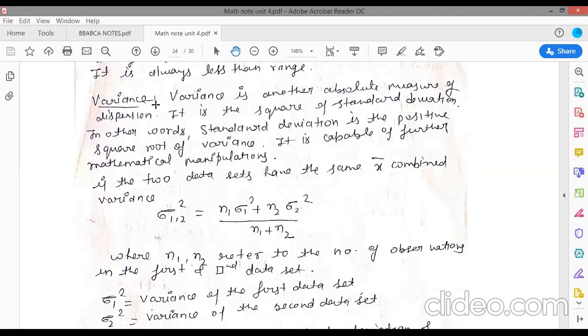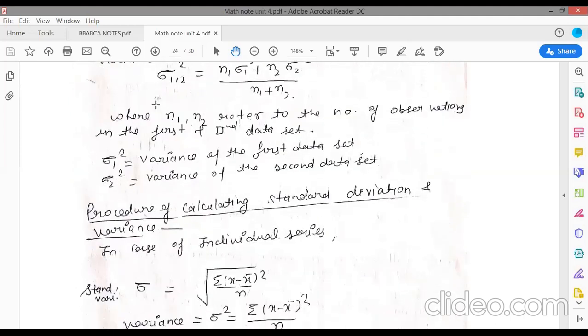So sigma 1 2 square is equal to n1 sigma 1 square plus n2 sigma 2 square upon n1 plus n2, where n1 and n2 refer to the number of observations in the first and second data sets. Sigma 1 square is the variance of the first data set. Sigma 2 square is the variance of the second data set. Why are we writing sigma square? Because sigma square means variance of the data set, and variance is the square of the standard deviation.